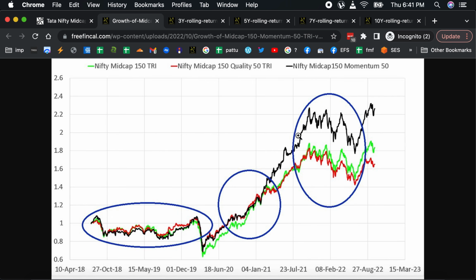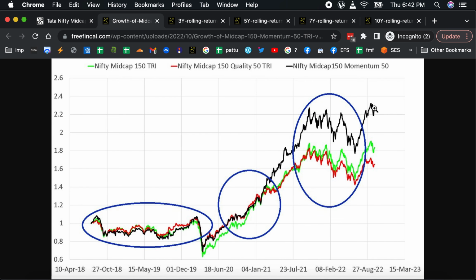Again, you can see that although the market revived, the momentum index slightly outperformed the midcap 150, but then fell back onto it right here, and only later on it went up. But then again, the problem with the momentum index is the drawdowns will be high, so the fall from the peaks will be high, and you can see that it's prominent here. And again, in this region, there is not much momentum, and the index fell down. And only in the last couple of months or so, there has been some momentum again. So this is the problem.